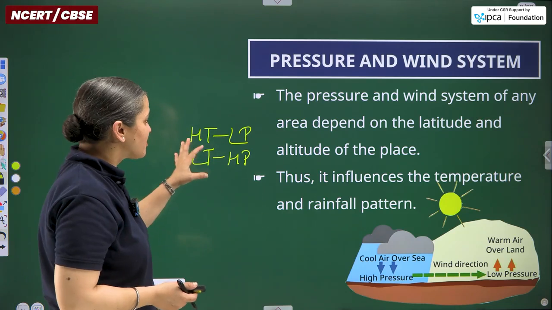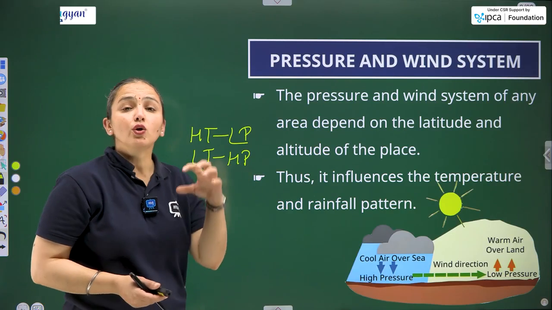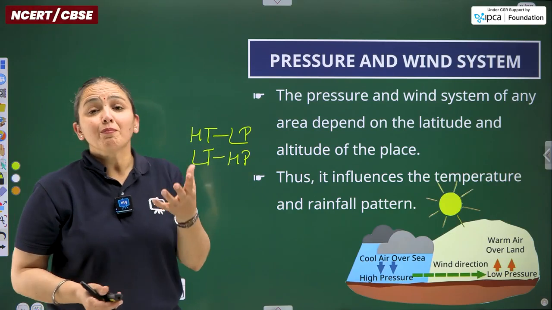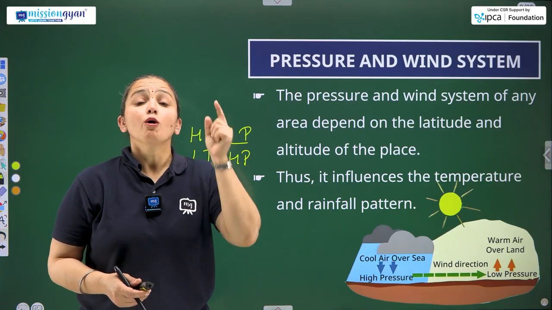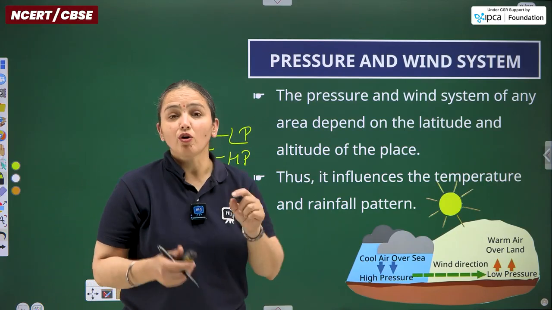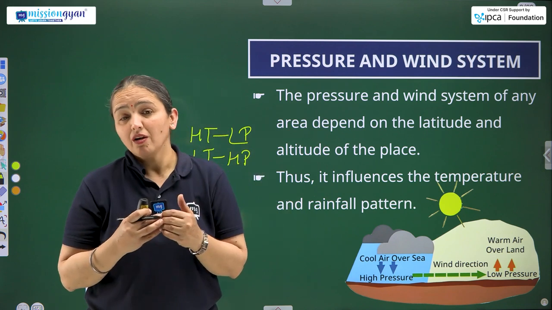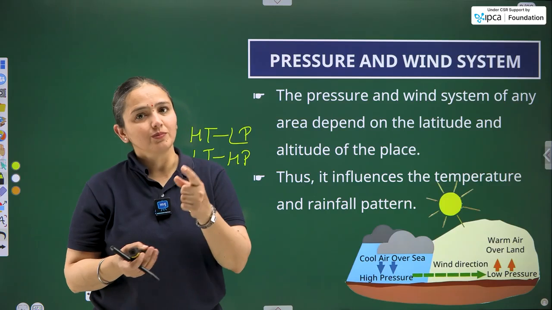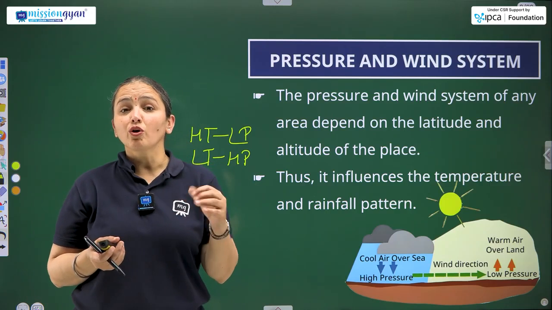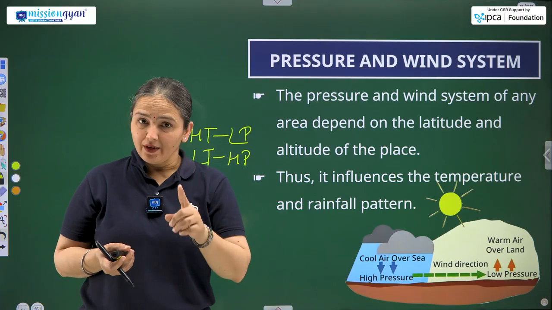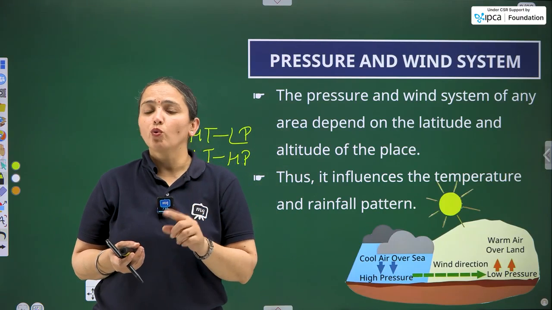If there is high temperature in any region, the pressure will be low, because high temperature leads to a high amount of evaporation. It means more water vapor, more moisture, is present in the air, which ultimately leads to rainfall. In such a scenario, winds don't move because of the low pressure. But where the pressure is high, the winds blow at full speed.